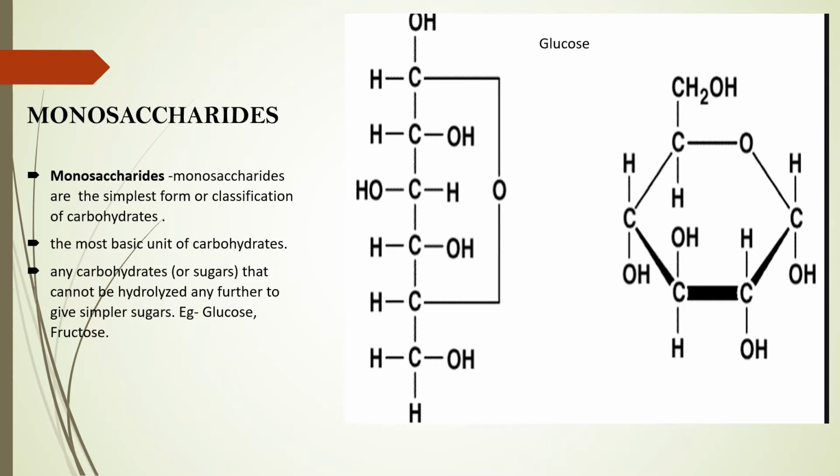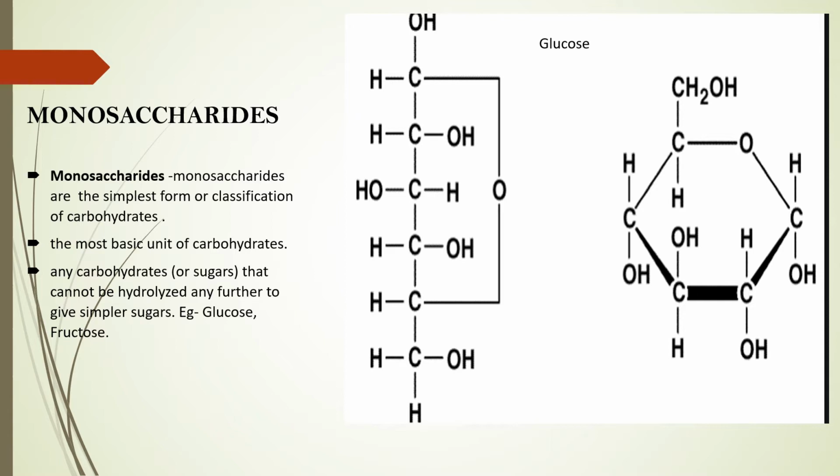When we talk about monosaccharides, we pick up the word mono. Mono means a single unit, so the basic unit of carbohydrate is the monosaccharide. Monosaccharides are the simplest form or classification of carbohydrate. They cannot be hydrolyzed further. It means if you try to break down a monosaccharide, it will not give you carbohydrates. It may give you other products, but the hydrolysis product will not be a carbohydrate.